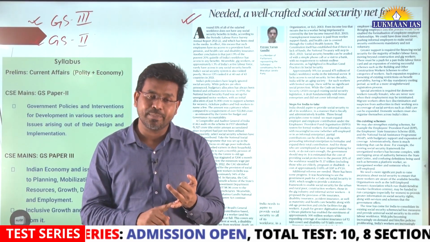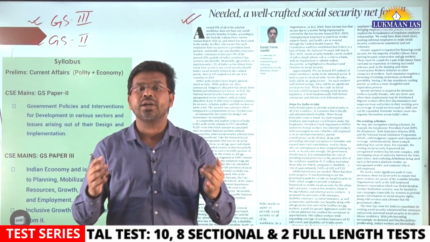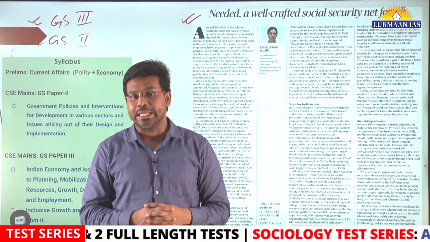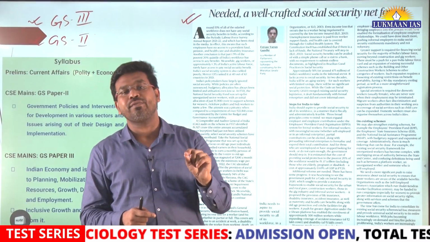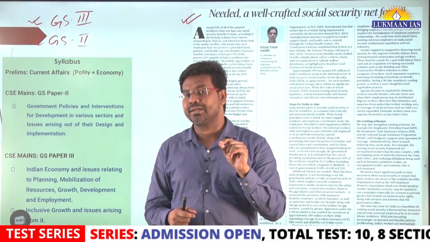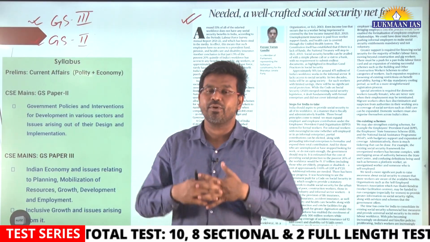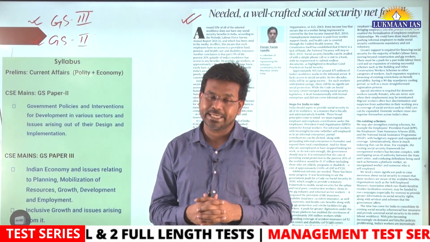People working in these kinds of domains are not covered under the social security net. And these people need to be covered because they have a lot of insecurities in their regular life, in their personal life, in their financial life, or in their careers. So they face a lot of insecurities.